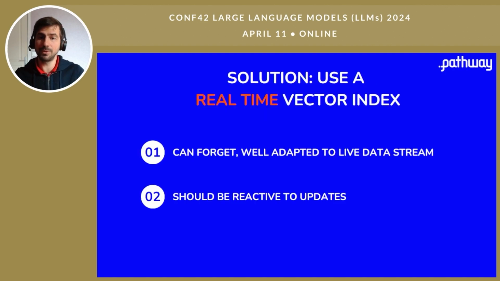So the solution is to use a real-time vector index. It will take into account any document whenever it is indexed, and by removing the data, your system will forget. It's well adapted to live data streams, of course, and the main characteristic you want is to be reactive.